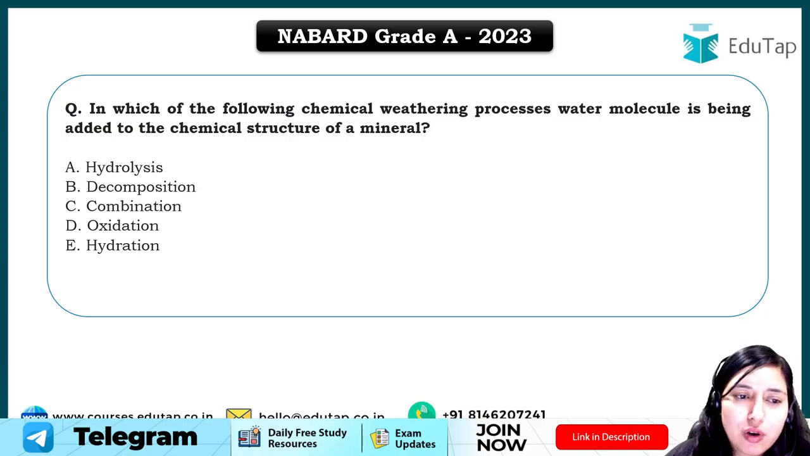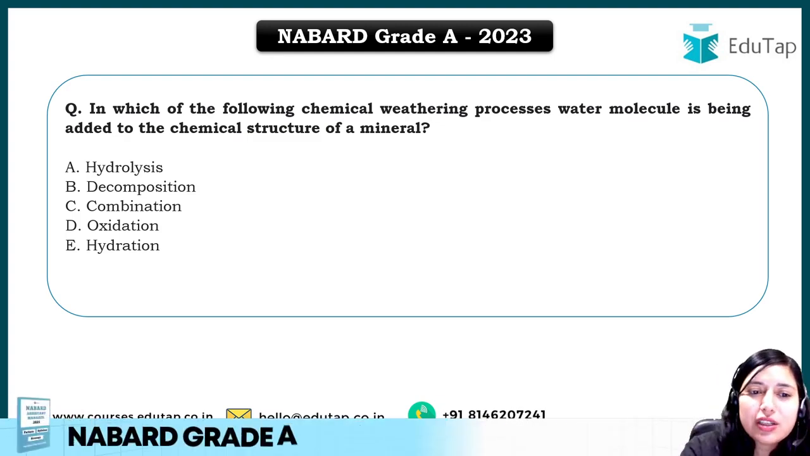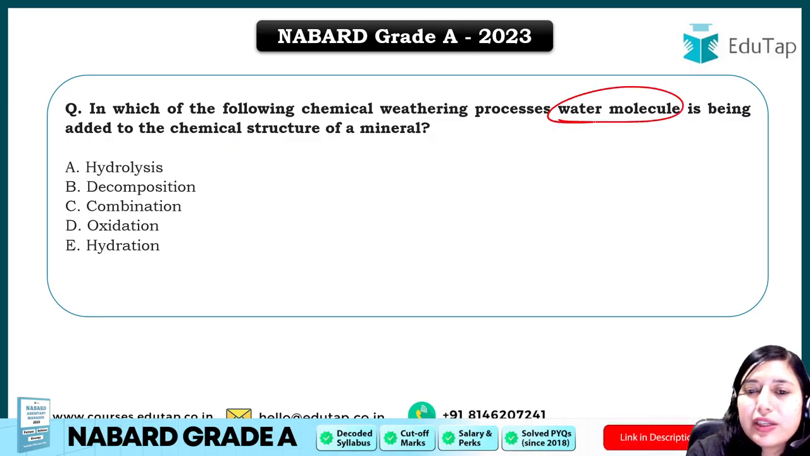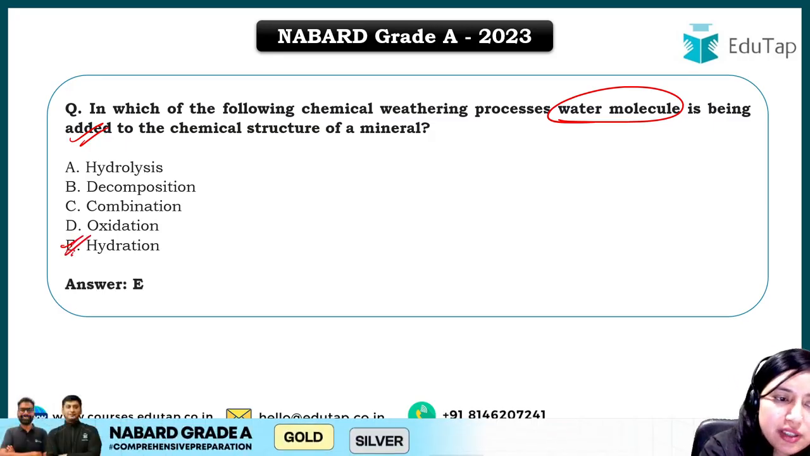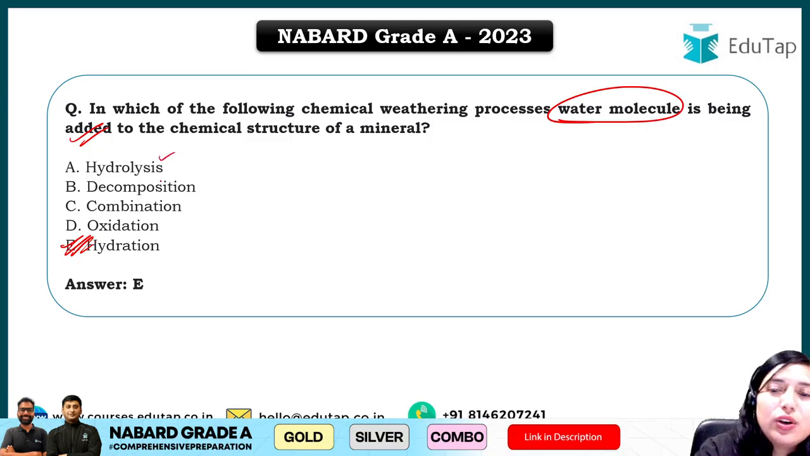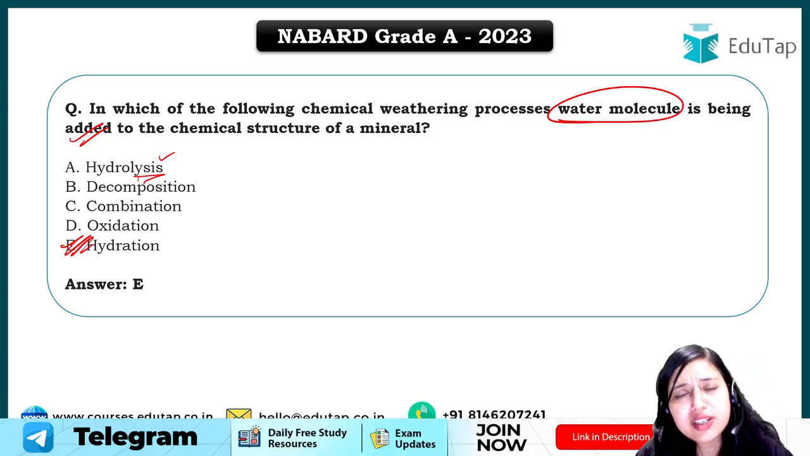In which of the following chemical weathering processes is a water molecule added to the chemical structure of the mineral? Soil question again. So what has been asked to you? In which chemical weathering process is a water molecule being added? When a water molecule is added, that is called hydration. And when a water molecule is broken down, that is called hydrolysis. Lysis means breaking. Clear? Hydration means addition of water.